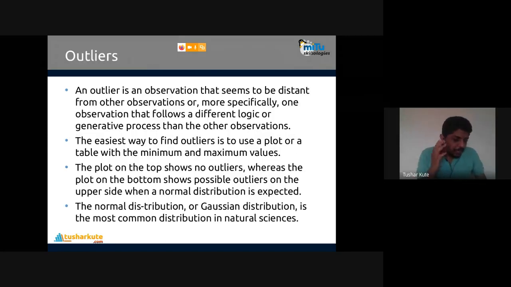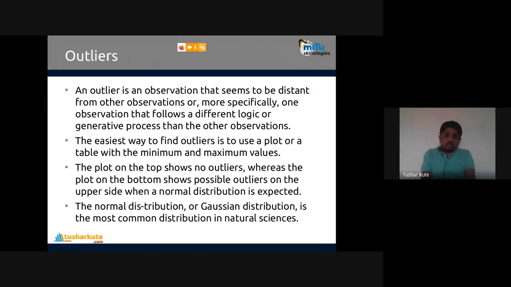Let's go for another method called outliers. An outlier is an observation that seems to be distant from the other observations, or more specifically, one observation that follows a different logic or generative process than the other observations. The easiest way to find outliers is to use a plot or a table with minimum and maximum values. The plot on the top shows no outliers, whereas the plot on the bottom shows possible outliers on the upper side. Let's see, I'll show you that one.